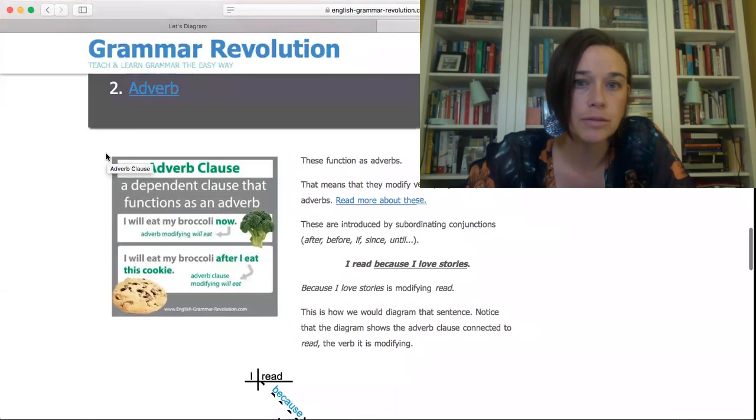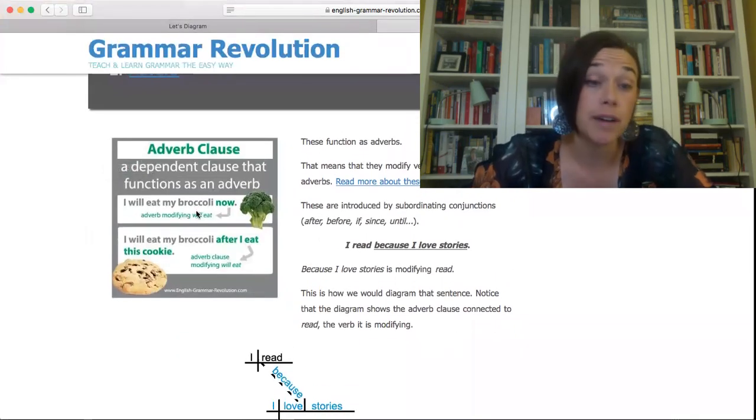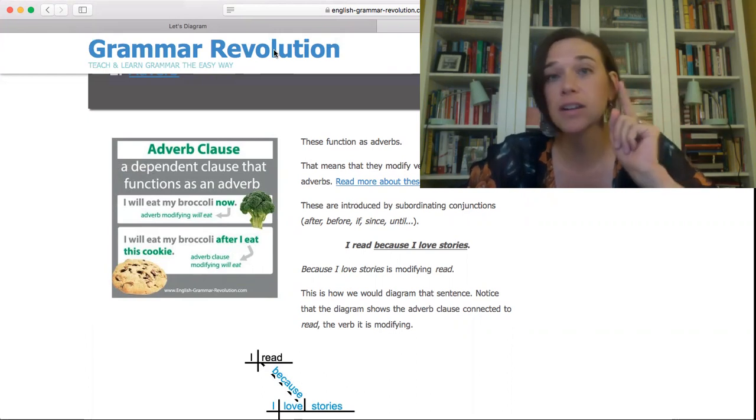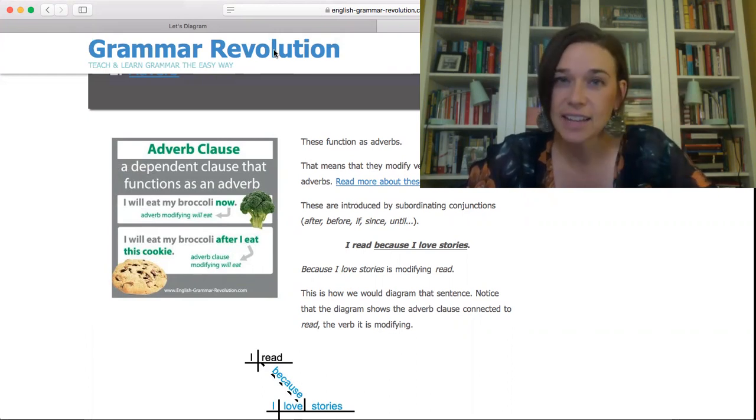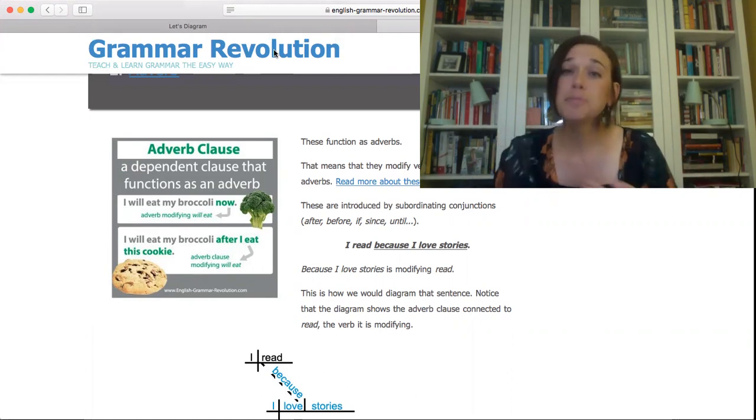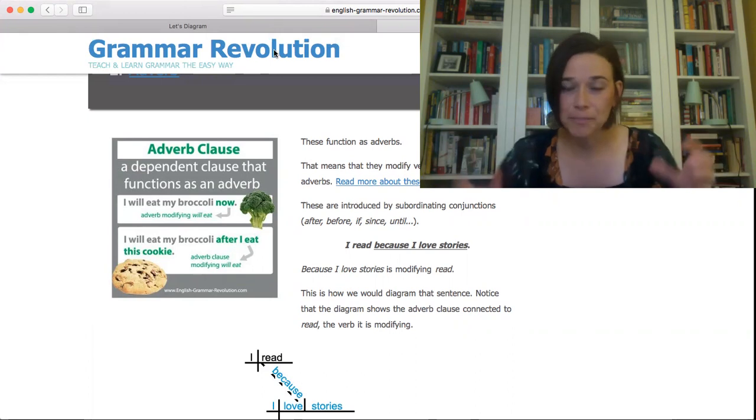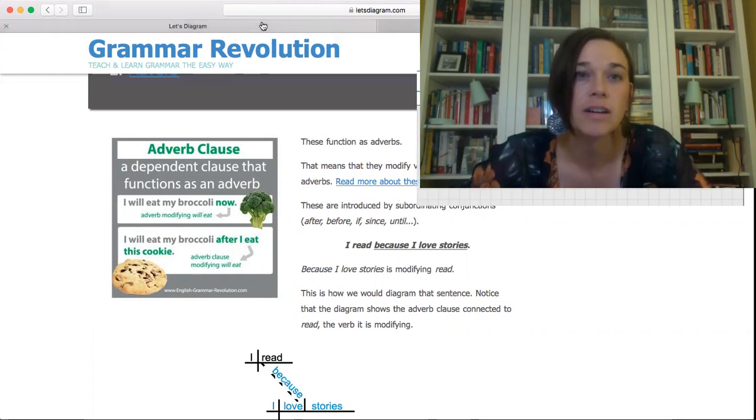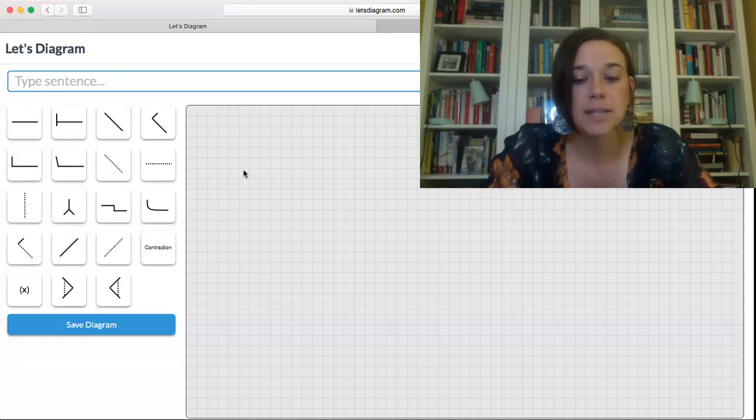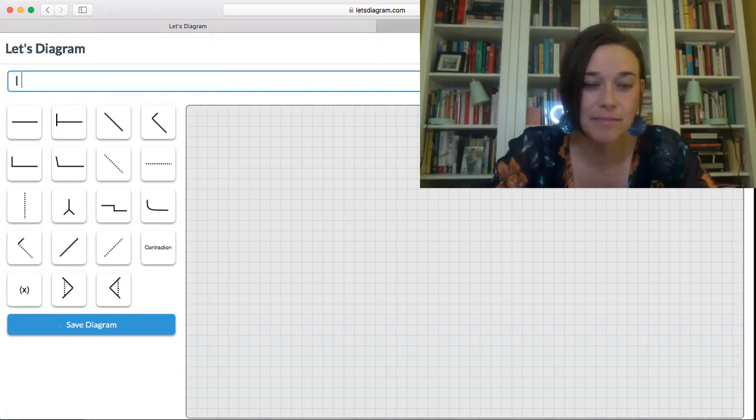Let's go to this broccoli example: I will eat my broccoli now. We are going to look at three sentences, and in these sentences, I am going to show you the difference between an independent clause and a dependent clause, and then you'll see how a word, a phrase, and a dependent clause can all be related. Let's check it out. Let's do spinach because I'm really into spinach right now. It's just really good and I feel like Popeye every time I eat spinach. So let's see. I will eat spinach.